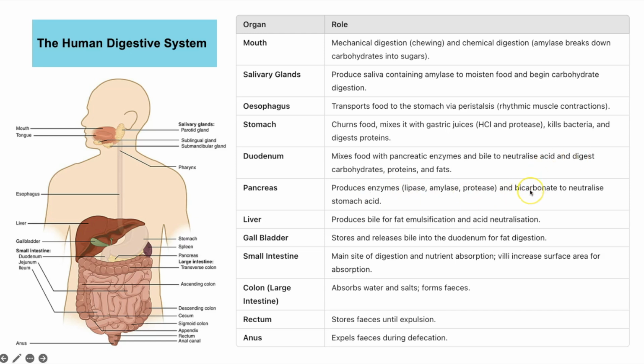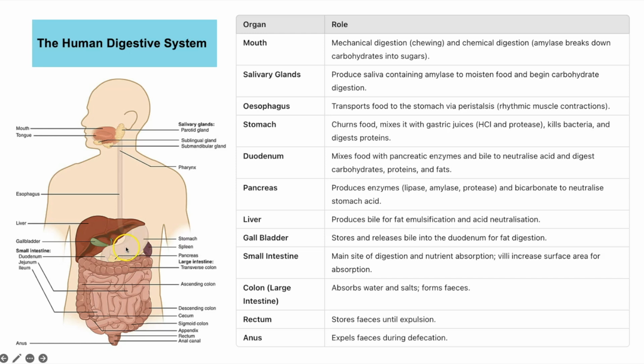Now, this bit here about the bicarbonate, ignore that, because what you actually need to know is down here linked to the liver and the gallbladder. And that is the liquid known as bile, which is actually this bright green sort of colour. And the liver is where bile is produced. The gallbladder is where it is then stored, and then it's released into the duodenum. And we'll be learning about what bile is, but in brief, it emulsifies fats, which means splitting it up into smaller droplets. And also it is what neutralizes the stomach acid.